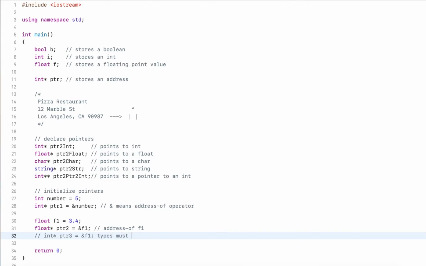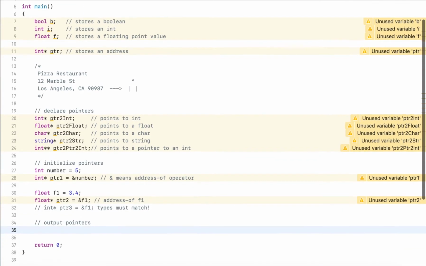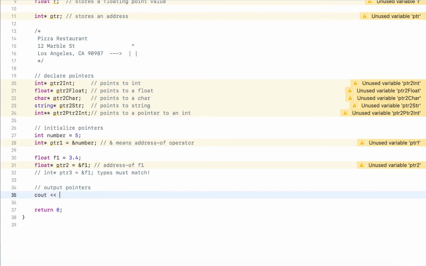So types must match. Now let's see what we can do with pointers a little bit. There are two things that we can do. We can work on the address and we can work on the value. To get started, let's just output pointers. And there, like I said, one way to output a pointer is just to, let's say, output pointer1.